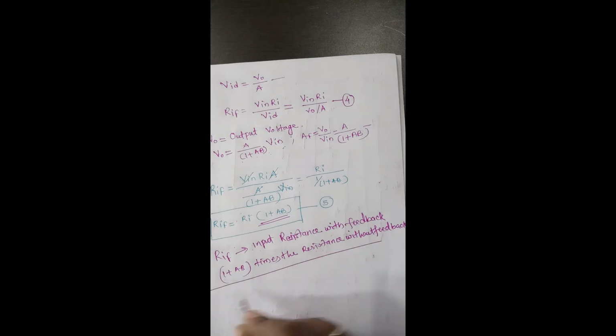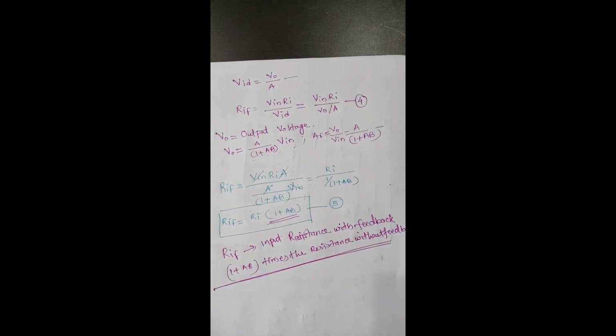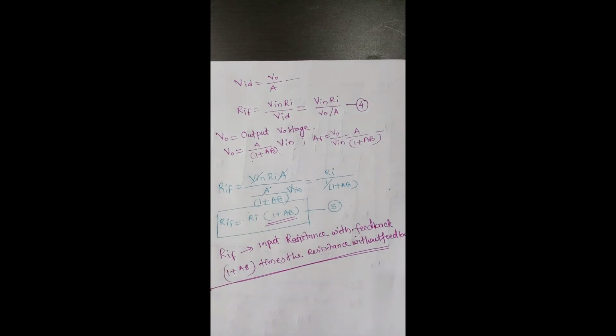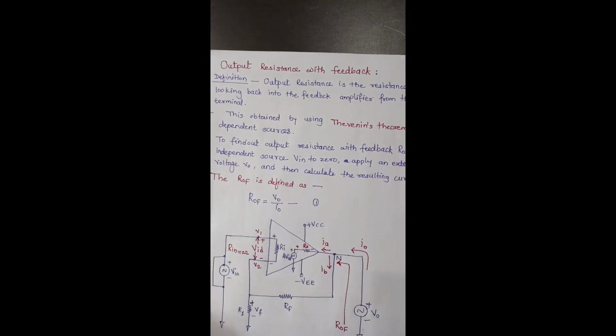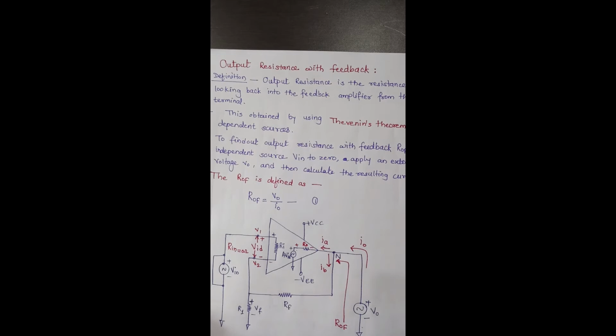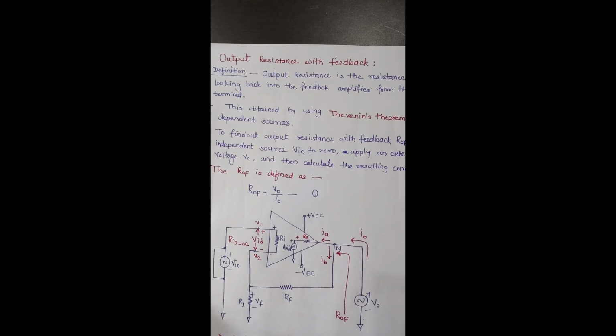Okay, the next term that we want to find out for the voltage series feedback amplifier is the output resistance. Similar to input resistance, we have to find out the output resistance with feedback, where we have to make some little changes to the circuit diagram: we have to make the dependent source, which is Vin, equal to 0. Let us see how to define the output resistance.